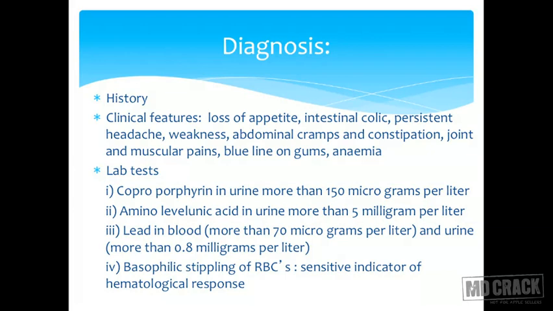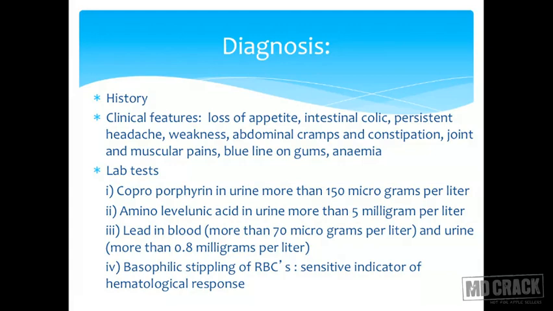You also have a urine level which is more than 0.8 milligrams per liter. Remember, this 70 is a microgram and this 0.8 is a milligram. So you have blood levels as well as urine levels for lead. Out of these two, the blood levels are really important. Most frequently asked are the blood levels.